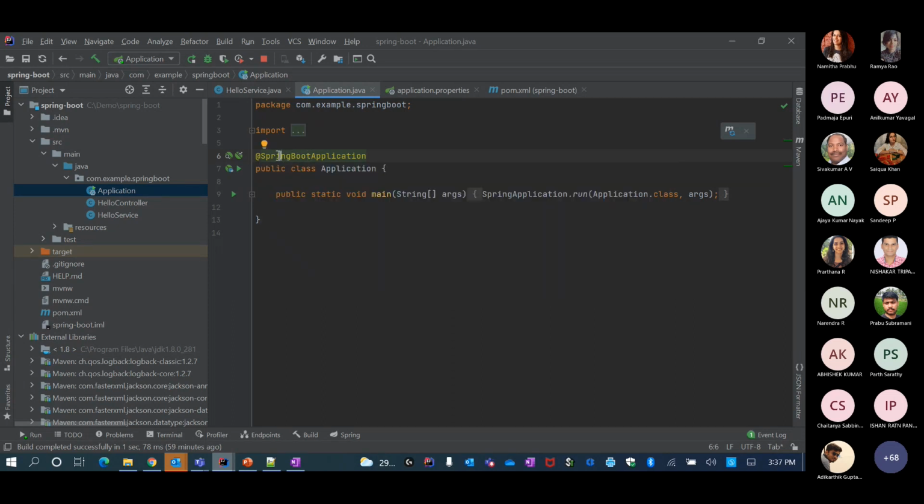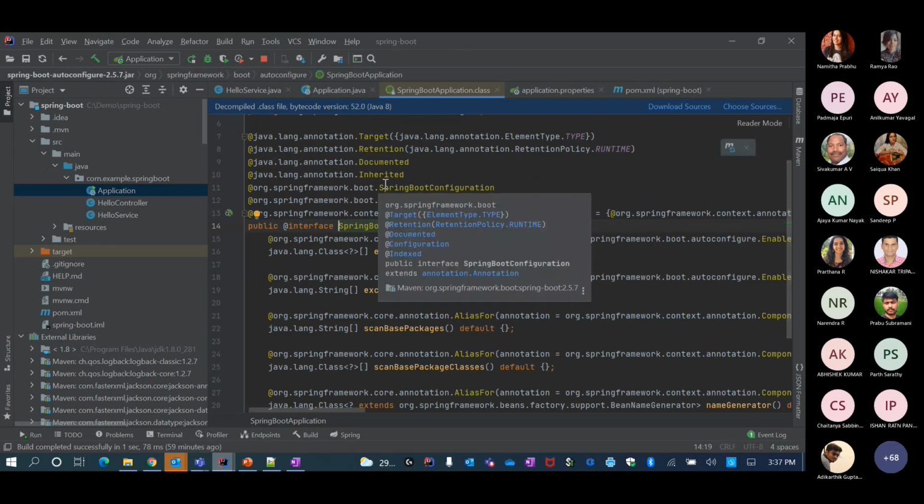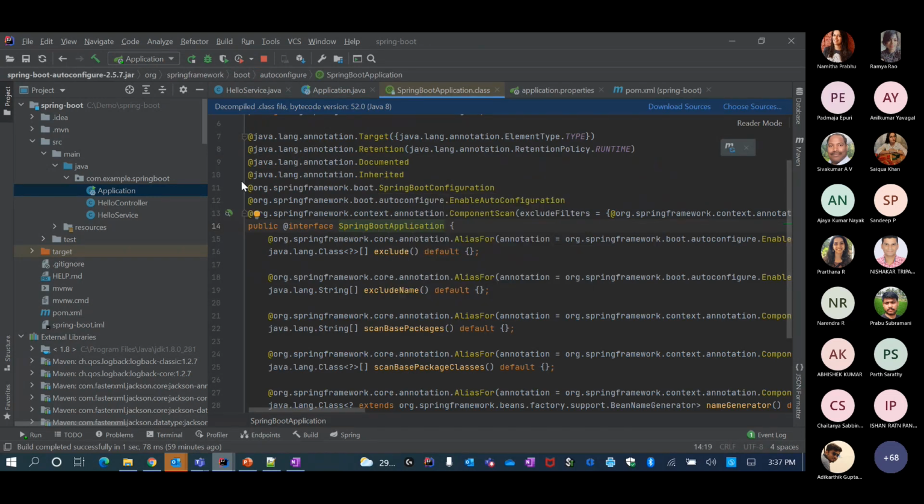Okay, and then add Spring Boot application basically does three important things. It enables component scan. When I say component scan, I'm saying look out for classes which are defined with @Repository or @Service or @Component annotation so that I can automatically autowire these.